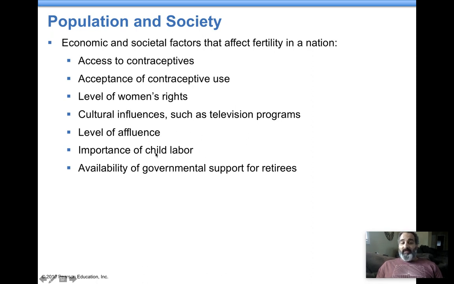Child labor, people need their children. We've already spoken about that. Their children out of work to help them out. All right. And can the government help retirees? Because if we don't have government programs that help people when they retire, people got to have more kids because their kids are their retirement.